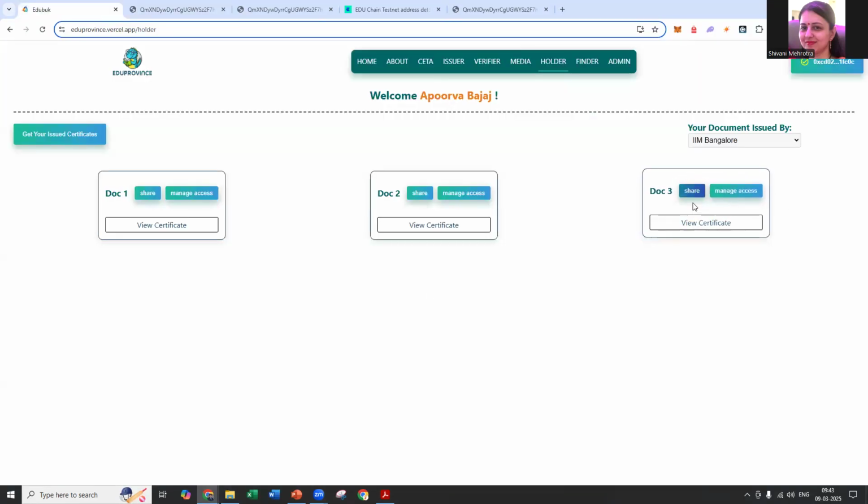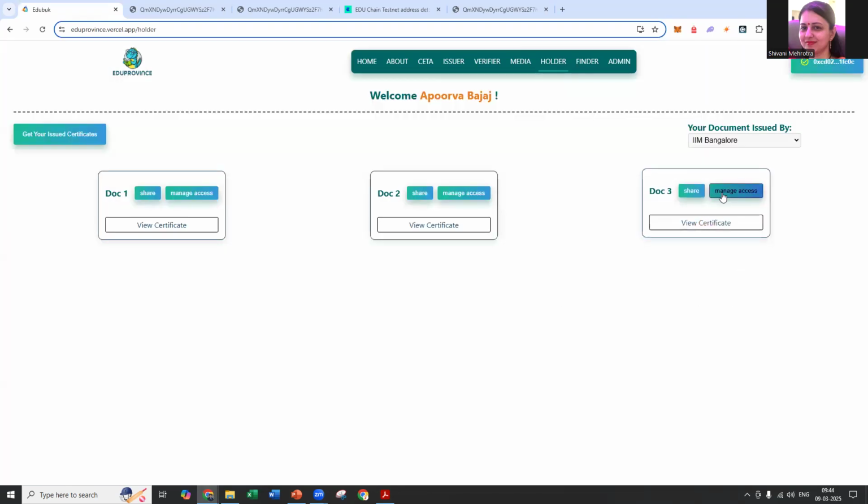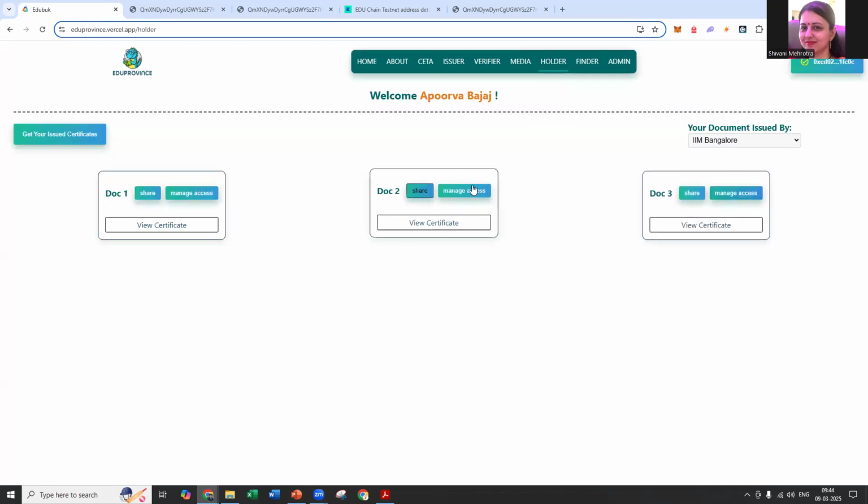So that's a complete form. We can also share it with my colleagues, my employers, other institutes. You can write the receiver name and the receiver email and then share it just by a click of a button. If we want to populate more records, we can just click on the manage access button to revoke the access.